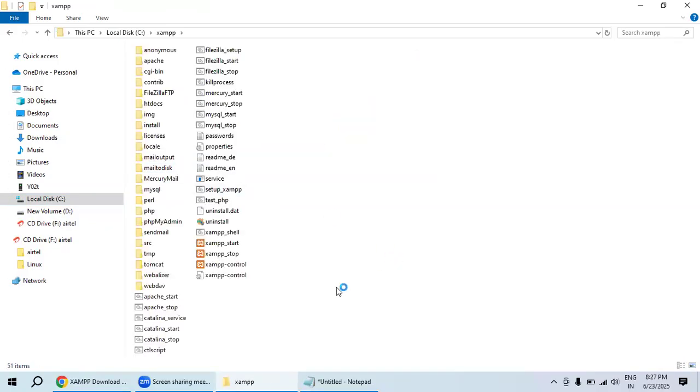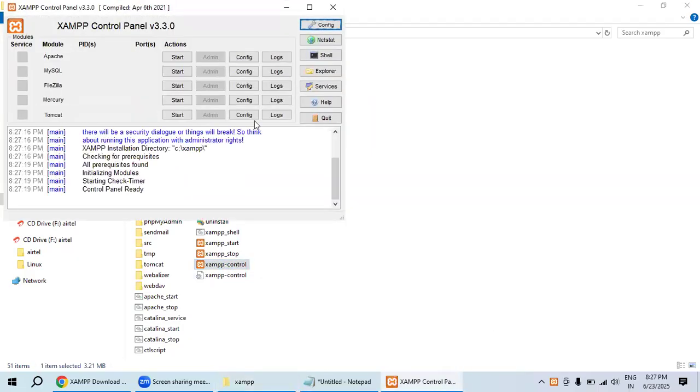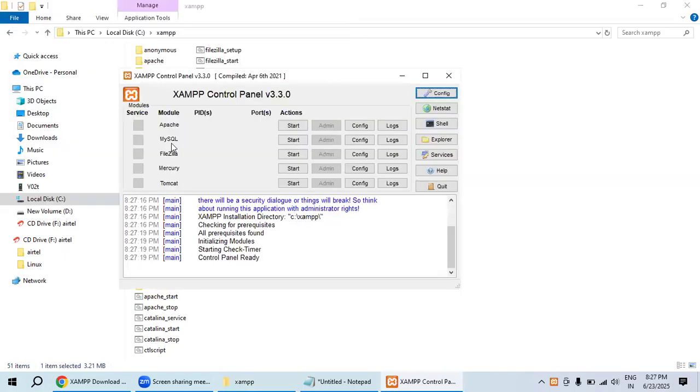If you want to open this control panel, just hit over here. It will open like this. Now you could see this is the XAMPP control panel. Even it includes MySQL. What does MySQL mean? Did you understand? Listen carefully.